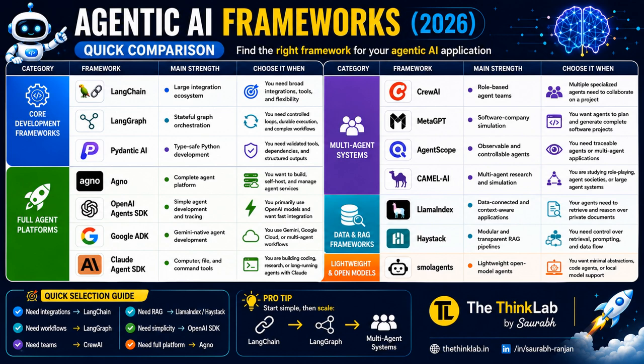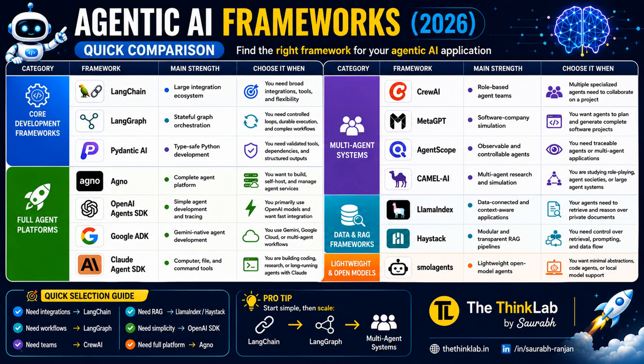Now we are moving to LlamaIndex. Let's talk about retrieval augmented generation, or RAG. The first framework for this is LlamaIndex, right? For the RAG kind of scenario, LlamaIndex connects your AI agent to your own documents. So instead of relying only on one language model, your AI can search PDFs, databases, and company knowledge. This makes answers much more accurate, right?